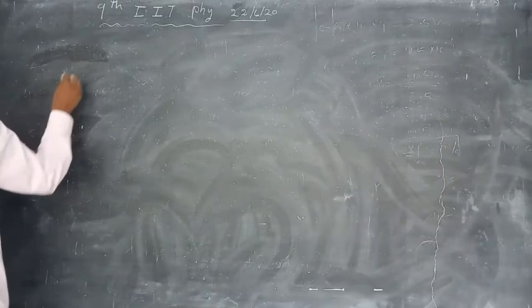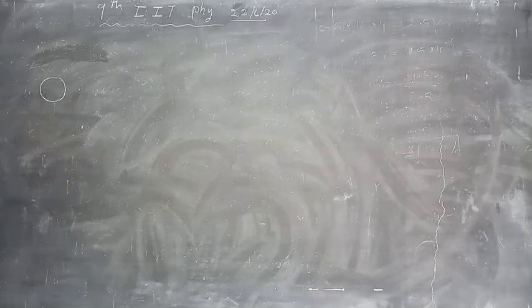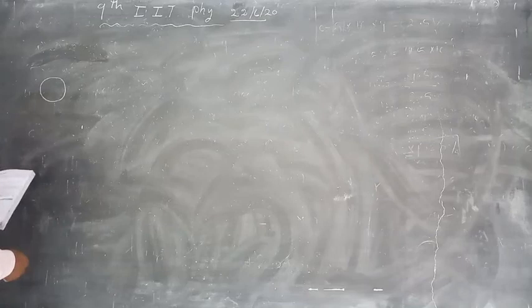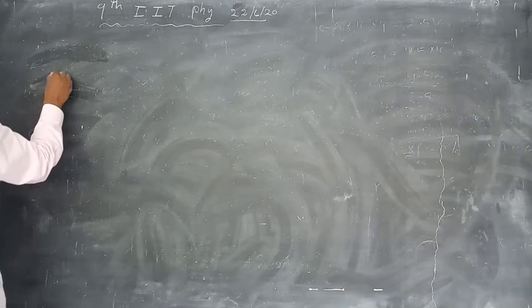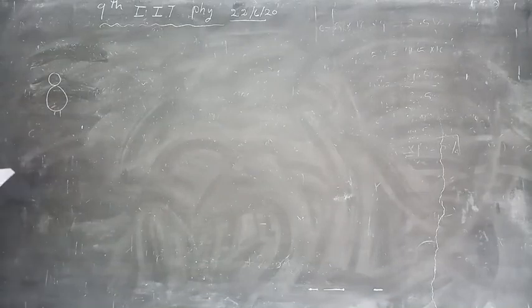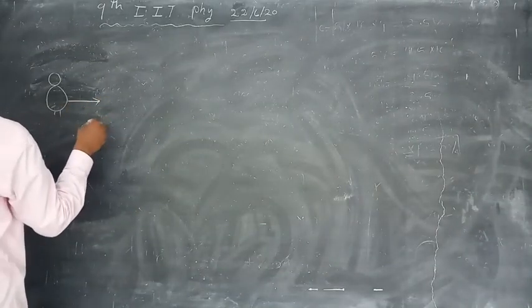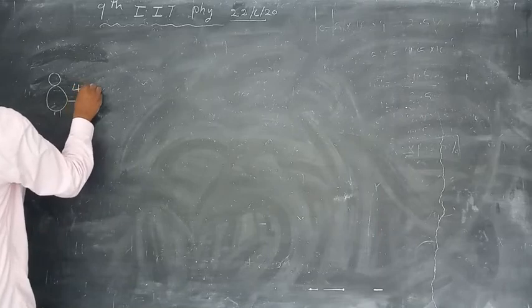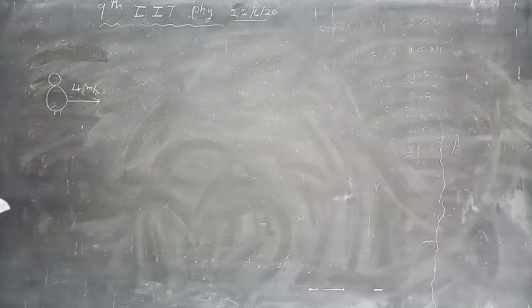Look here. This is the shell, this is the toy, moving with the speed horizontally 4 meter per second.